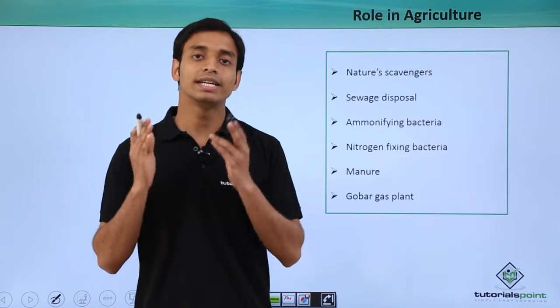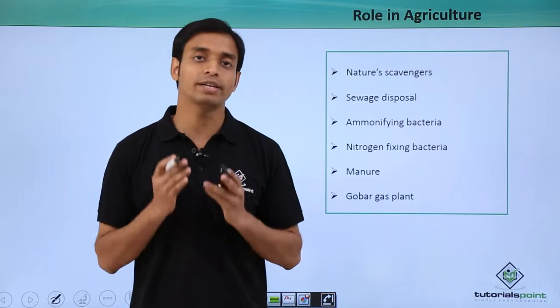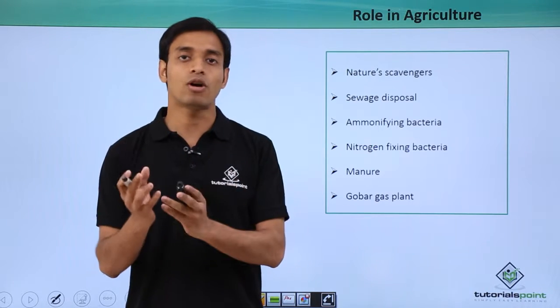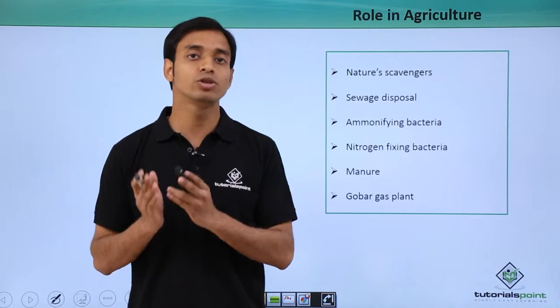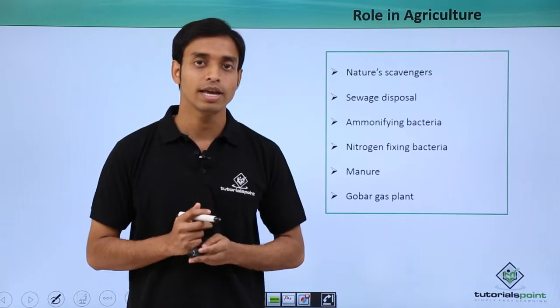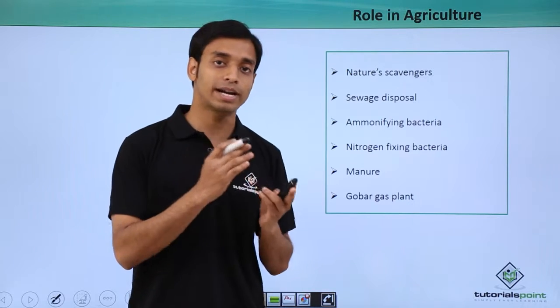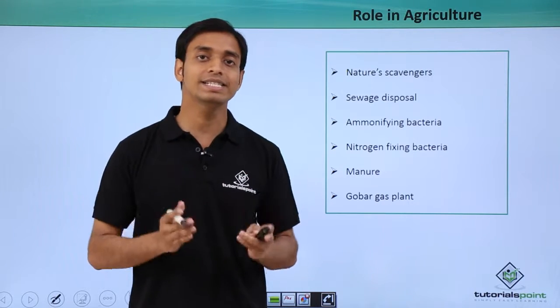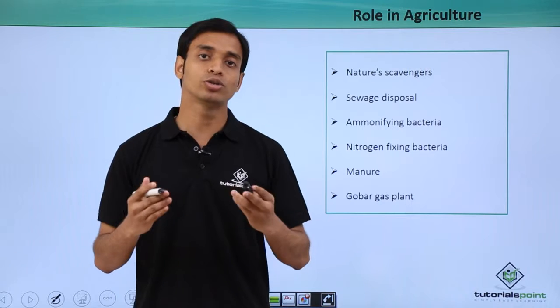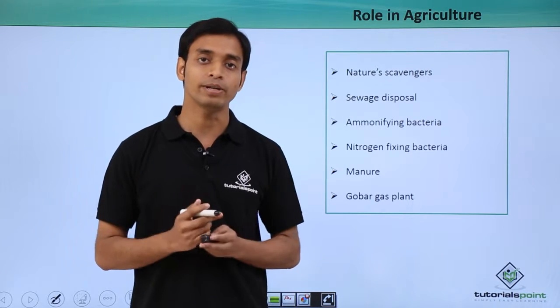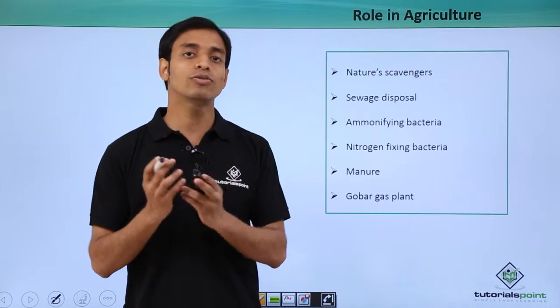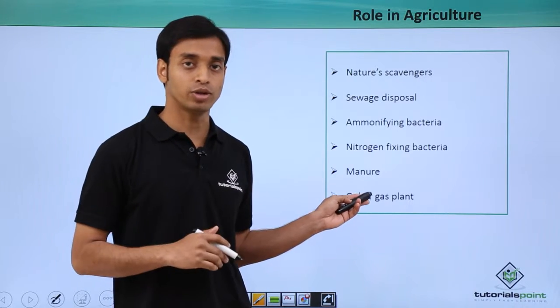Because of this decomposing activity of the saprophytic bacteria, manure is formed. In addition to that, some gases are formed which can be used as high efficiency fuel. And a very important additional advantage is that this fuel does not give out toxic chemicals or toxic gases to the environment. So it is an eco-friendly type of fuel.